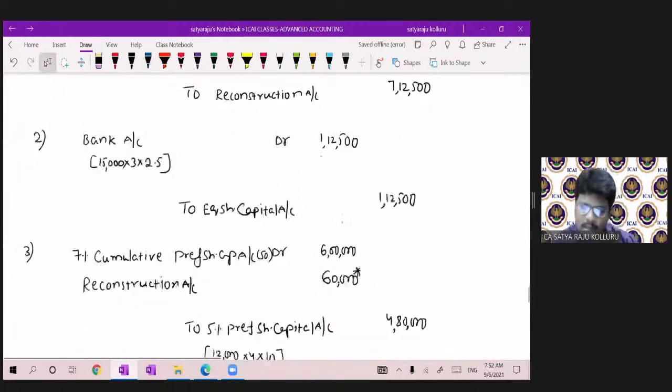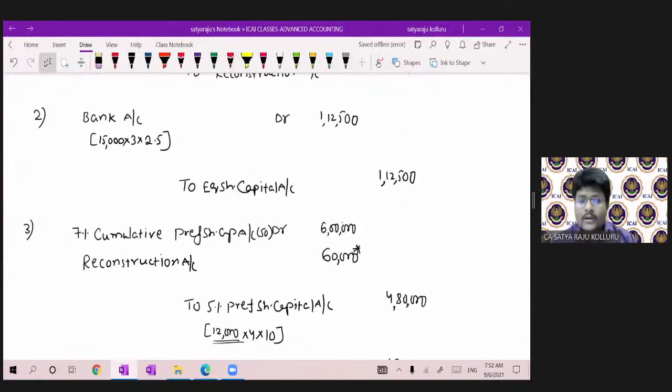All of you, please be with me. Sir, I am doing the balance sheet only for your benefit. I can skip it as well. I can go to the next problem. But you have to get habituated to how to complete the problem. So that's why please concentrate.